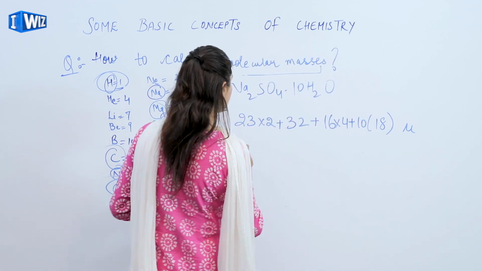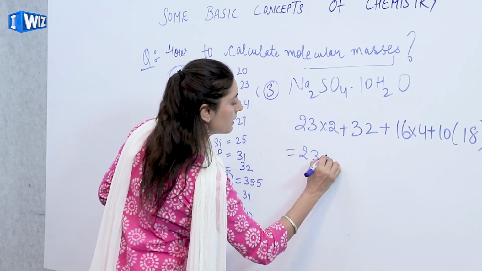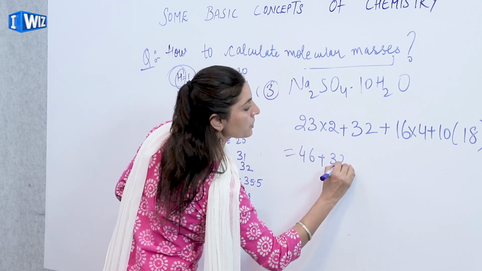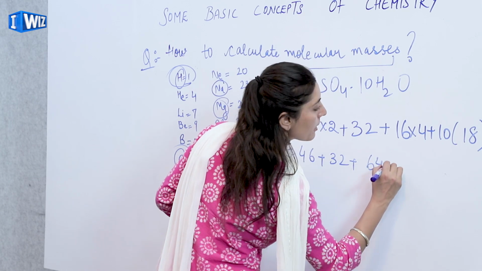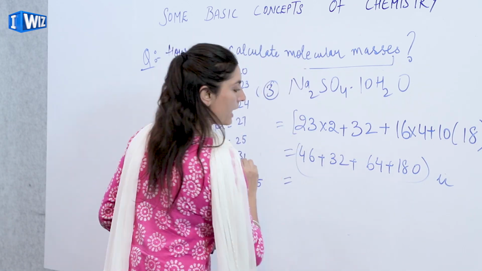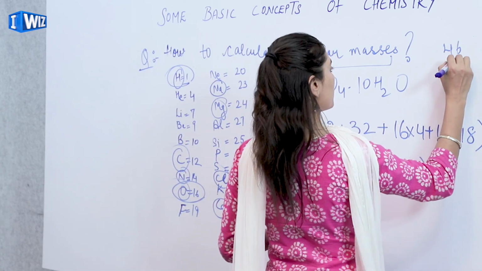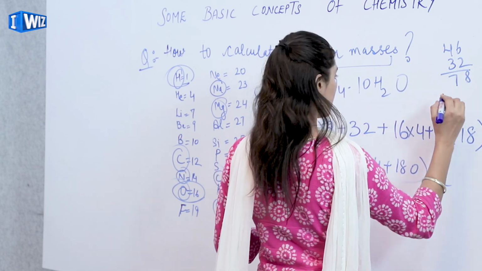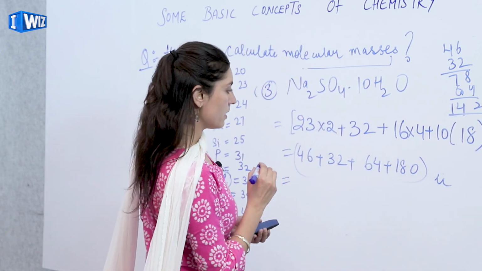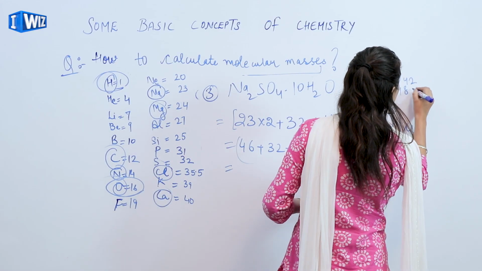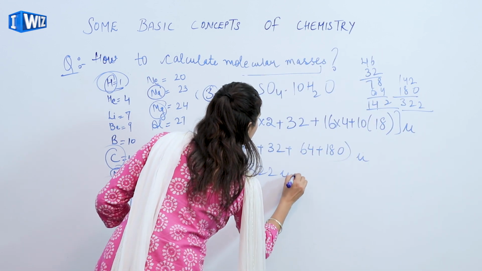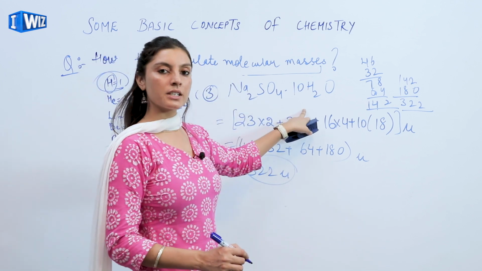So I'll write 18 here. I have 23 into 2, that is 46, plus 32, 16 into 4 is 64, plus 180 mu. I'll add it on: 46 plus 32 is equal to 78, then 64, which gives 142, and 180, which gives 322. So we have 322 mu, which is the molecular mass of sodium sulfate decahydrate.